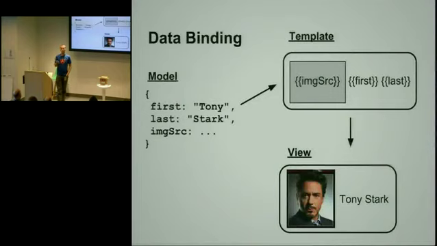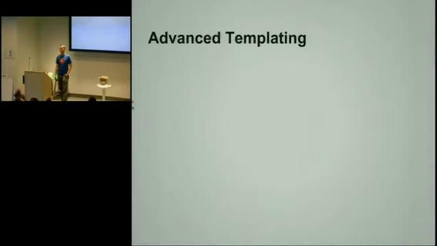This is very different from things like jQuery, where you do imperative DOM updates. You have to figure out when the model changes and which part of the view to update, and there's a lot of boilerplate associated with this. With data binding, you just specify, this is my template, declaratively specify how it binds to the model, and then you just work with the model and you mutate the model. As the model changes, the templating engine will figure out what needs to be done to update the view to reflect all the changes.